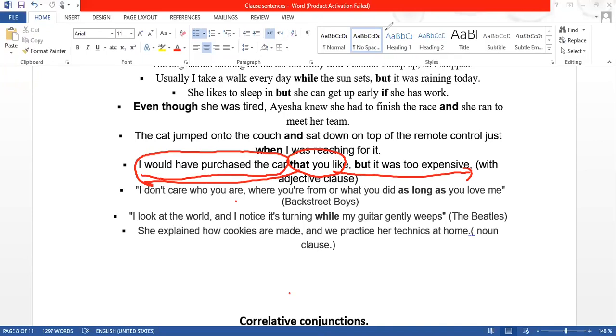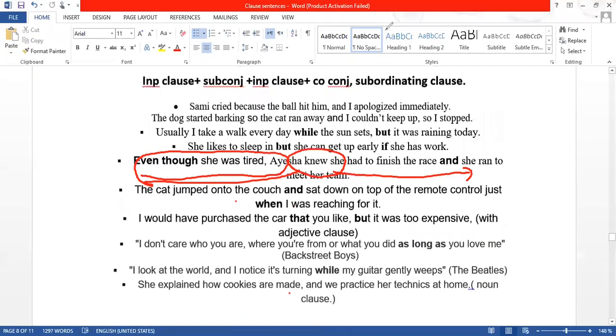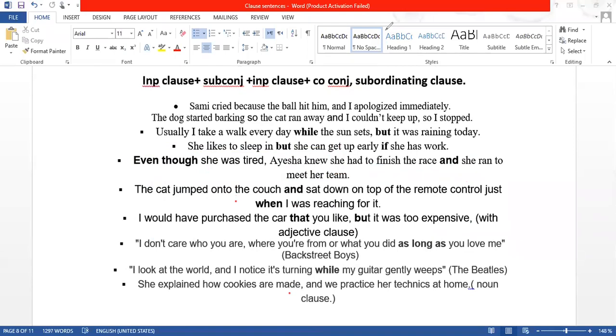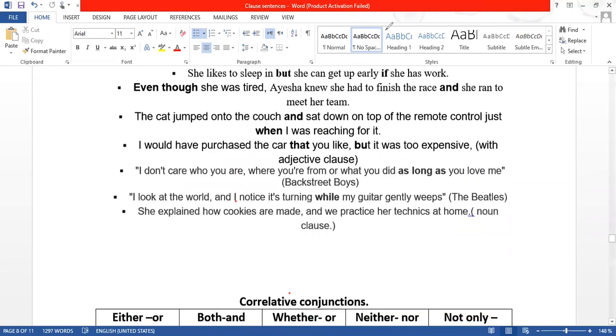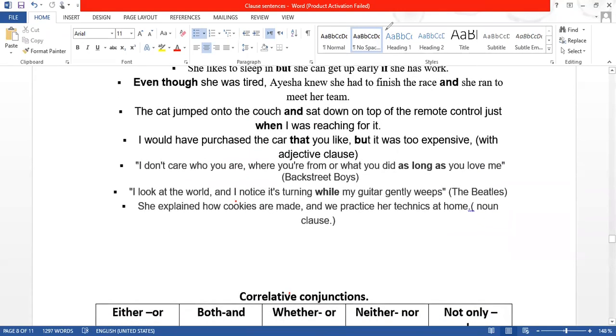So all these clauses are what, remember now. For example, if you see this another example, the first one, if she has work. Now that is called an adverbial clause. So we can have this adverbial clause or adjective clause or noun clause. So that you like is a clause and it is working as an adjective. So it is an adjective clause.